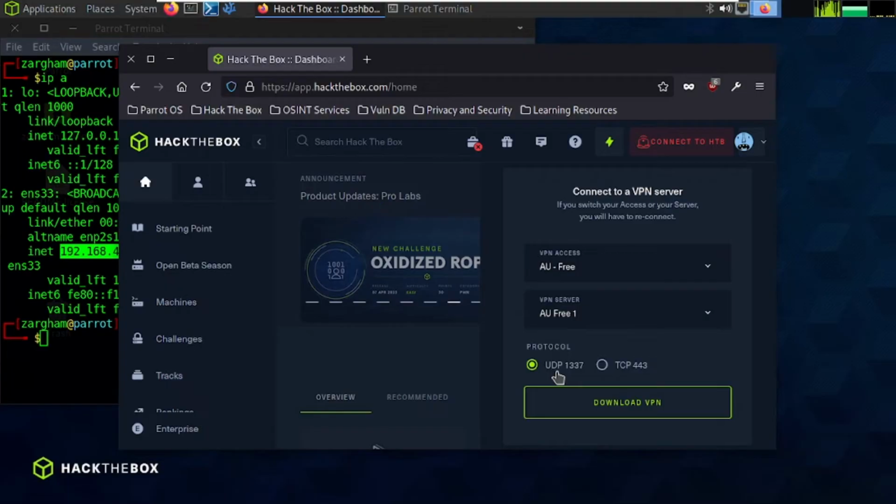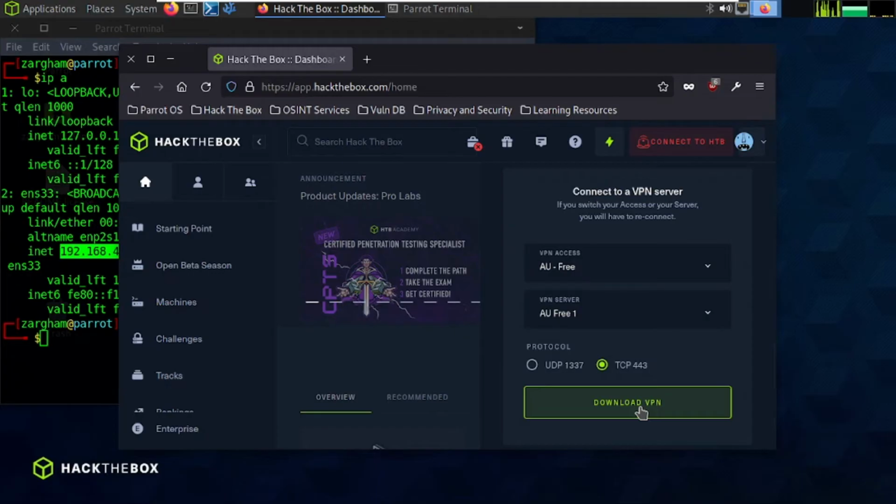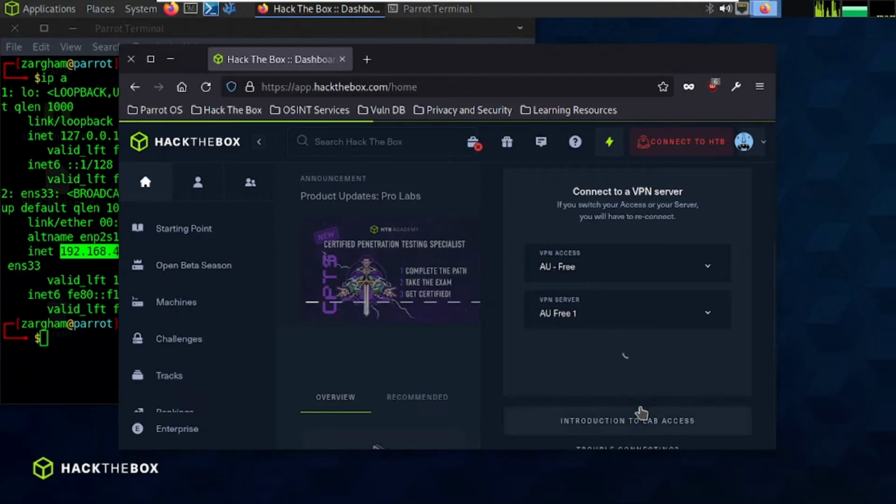We will use TCP because TCP is a reliable transmission control protocol for network where always handshakes would be made, and there is no data loss in TCP. We'll click on download VPN files.